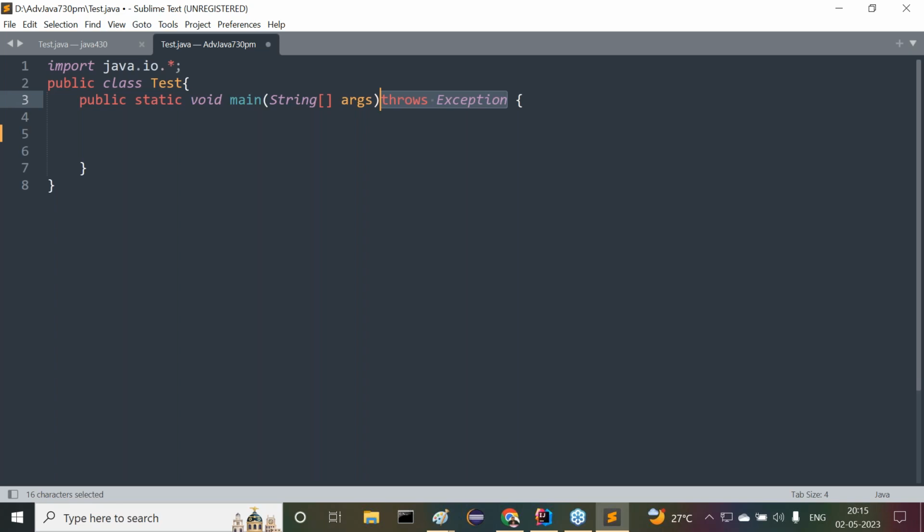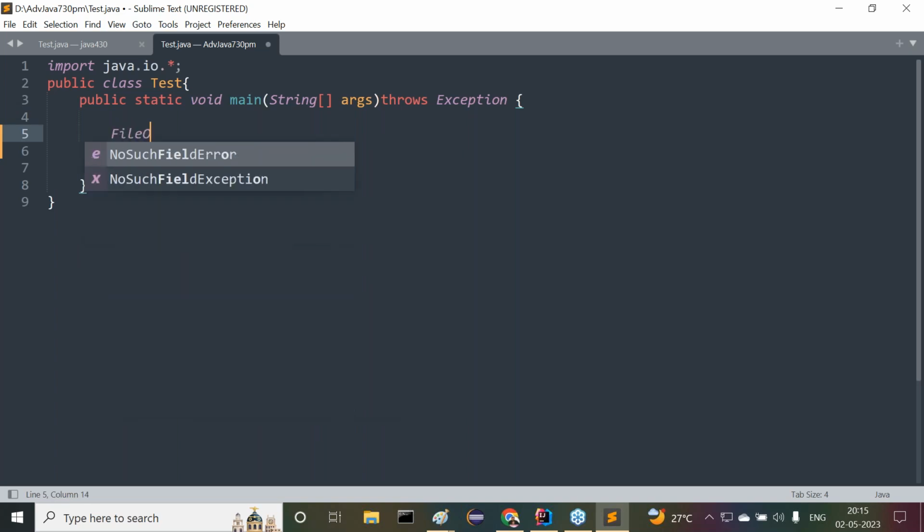But let me prepare the program with this also. After that, I will show with the try catch finally. After that, I will show the same program with try with resources. Three approaches I'm going to show now. Now try to understand it. All right. First of all, I need to create my FileOutputStream or not. I have to create my FileOutputStream or not.